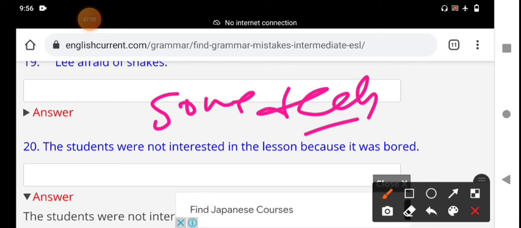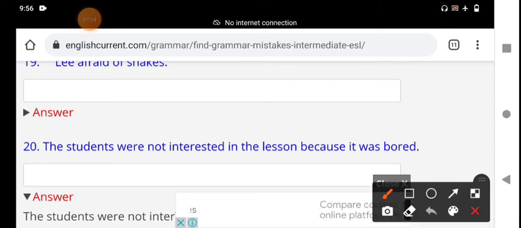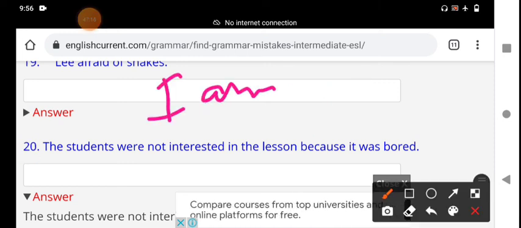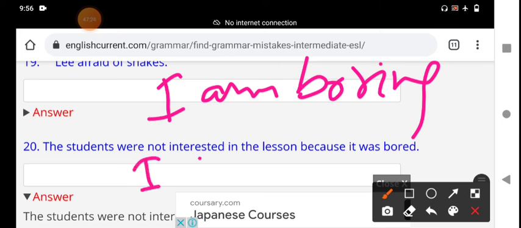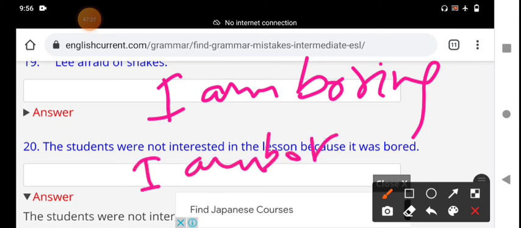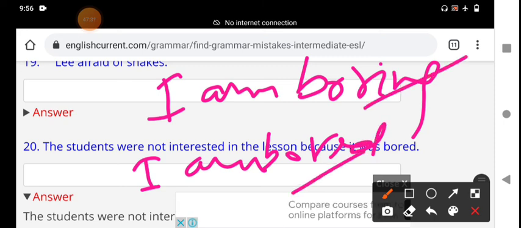For example, "I am boring" is different from "I am bored." Both are adjectives.